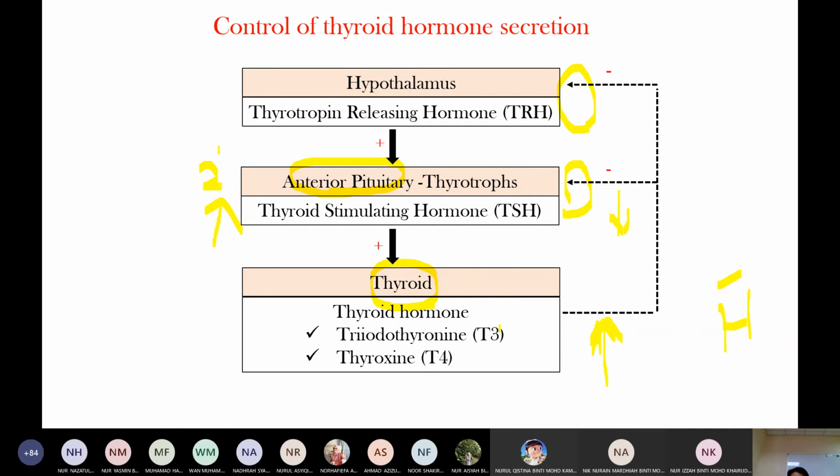Same as hypothyroidism. In hypothyroidism, thyroid hormone level is low. If the pathology is in the thyroid gland, there is no negative feedback, right? So TSH level is high. If the pathology is in the anterior pituitary, it means the anterior pituitary cannot produce TSH hormone, then TSH level is low. Understand? Thank you. Okay.